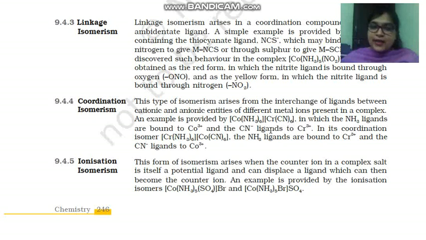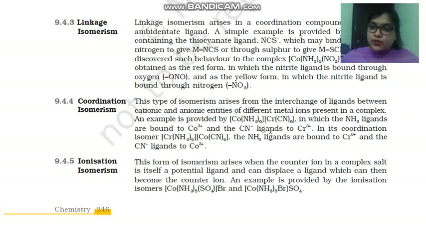Due to this difference in arrangement of atoms, they have one or more differences in their physical or chemical properties. This is known as isomer, and this phenomenon is known as isomerism.